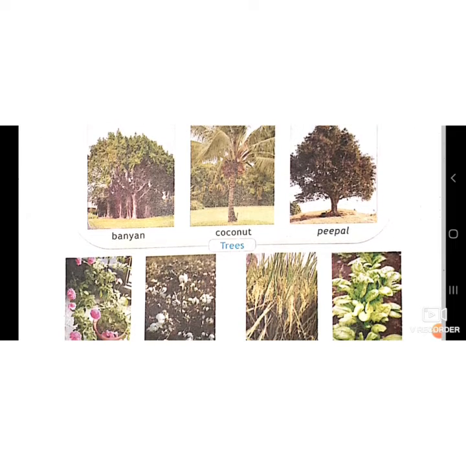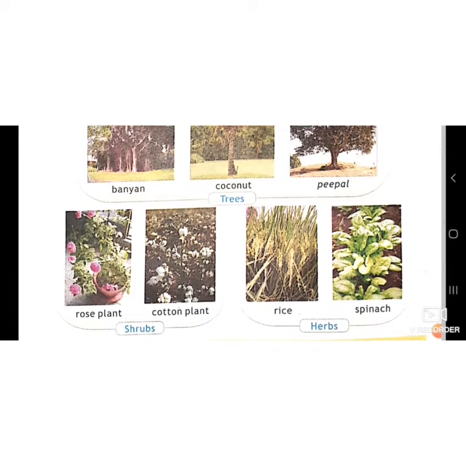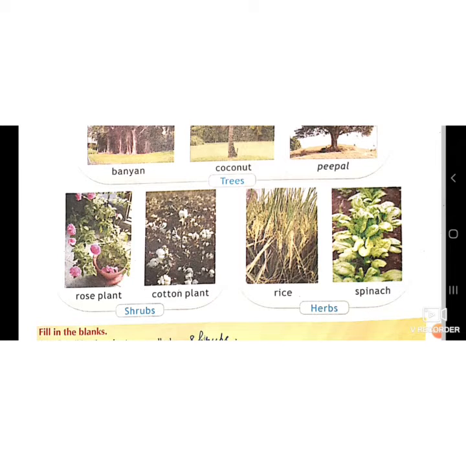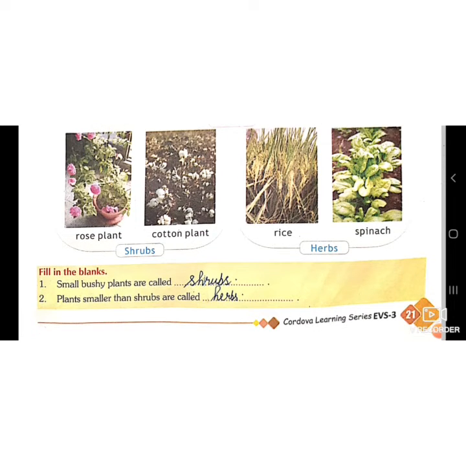So in this picture, we can see banyan, coconut and peepal. They are tall and strong. So they are trees. Rose plant and cotton plant. They are shrubs. They are bushy plants. You can see a rose in our school lawn also. Rice and spinach. Spinach we use as food. Palak. Small bushy plants are called shrubs. Plants smaller than shrubs are called herbs. They are very small plants. So they are called herbs.